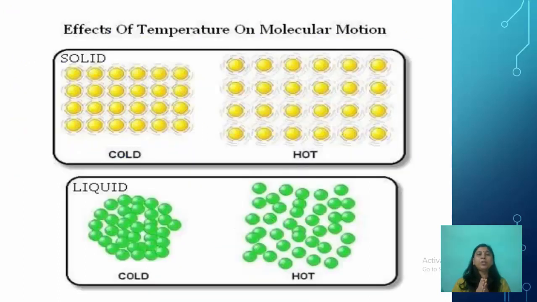Now effects of temperature on molecular motion. You can see in solids, when it is cold, the motion is less. When it is hot, they start vibrating at their mean position and get so much energy that they can be converted into liquids. In liquids, when they are cold, the particles are closer to each other and the motion is slow. When they get heated up, the motion becomes faster.